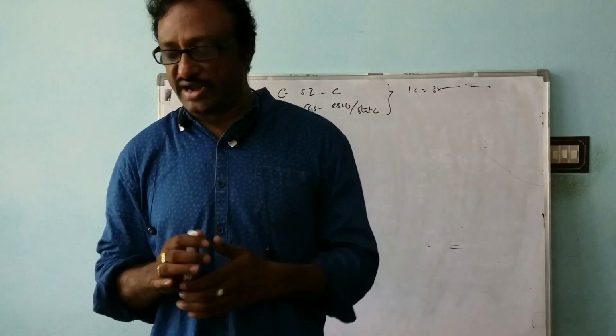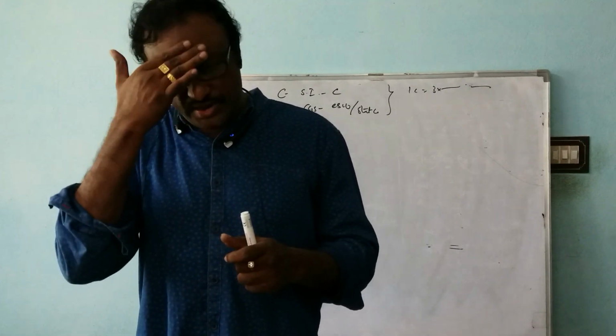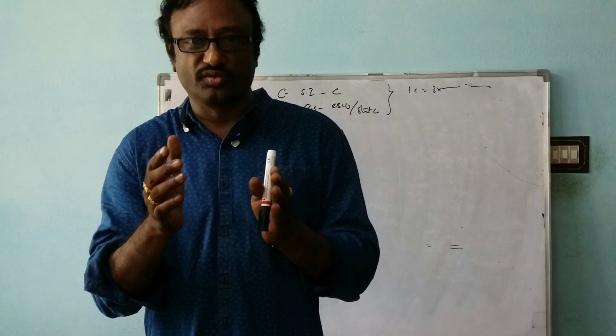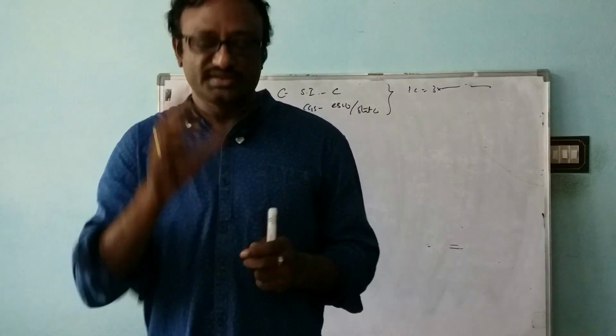Epsilon naught has dimensions, already we talked about it. And now we came to know that F in a medium is equal to F in vacuum divided by epsilon r. Just keep this formula in your mind.